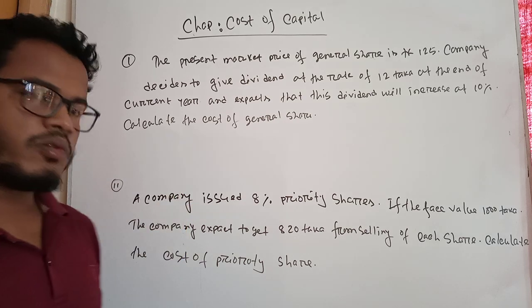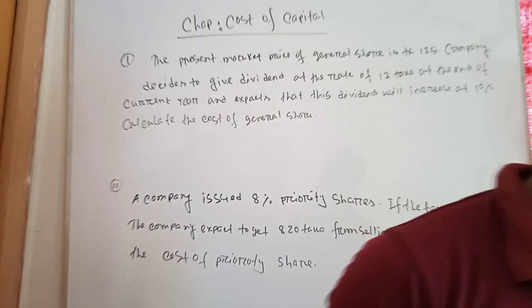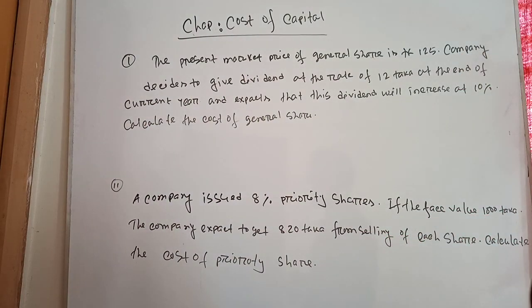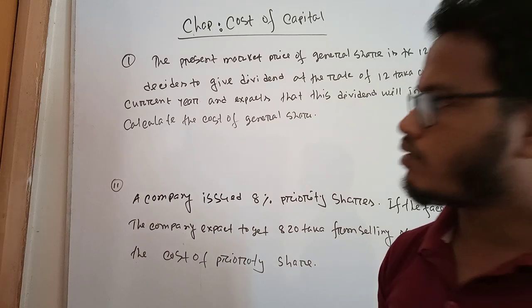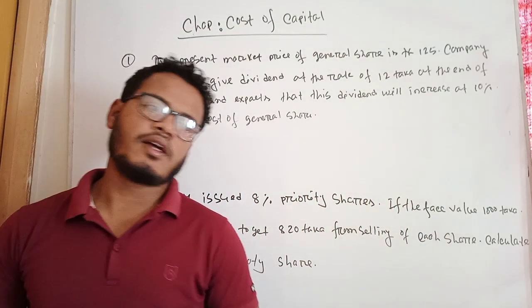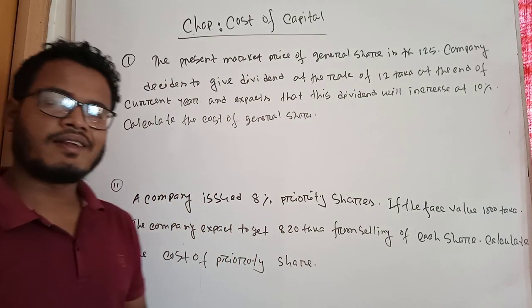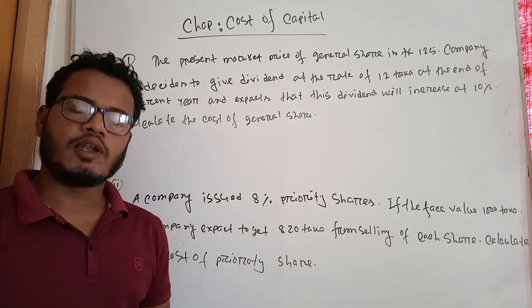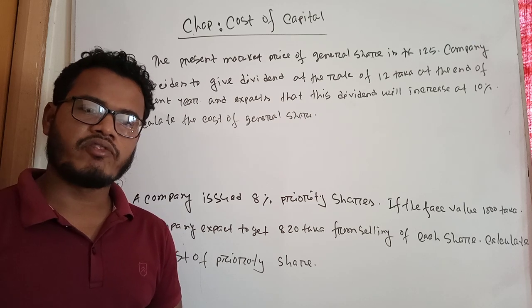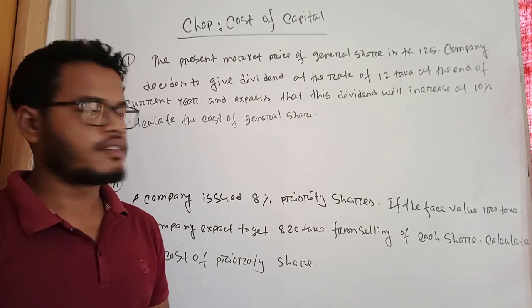You know, students, there are different kinds of cost, just like cost of general shares, cost of preferred shares, and cost of debt. And another important source is cost of retained earnings. Cost of general shares is a long-term investment security. Cost of preferred shares is also a long-term investment security.